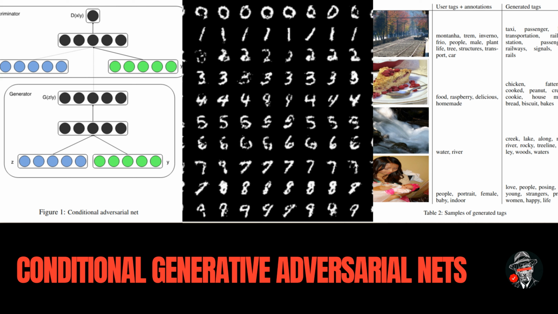The first 150,000 examples were used as a training set. Images with multiple tags were repeated inside the training set once for each associated tag. For evaluation, we generate 100 samples for each image and find the top 20 closest words using cosine similarity of vector representation of the words in the vocabulary to each sample. Then we select the top 10 most common words among all 100 samples. Table 2 shows some samples of the user-assigned tags and annotations along with the generated tags.